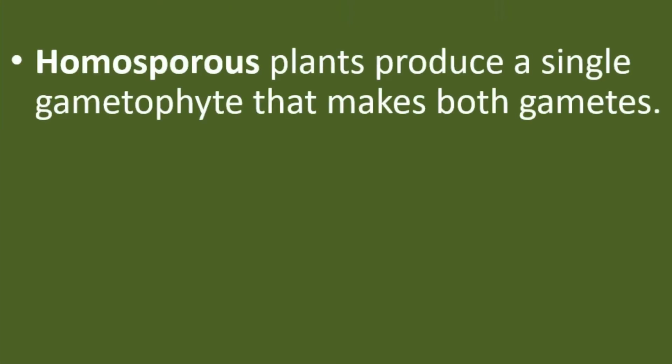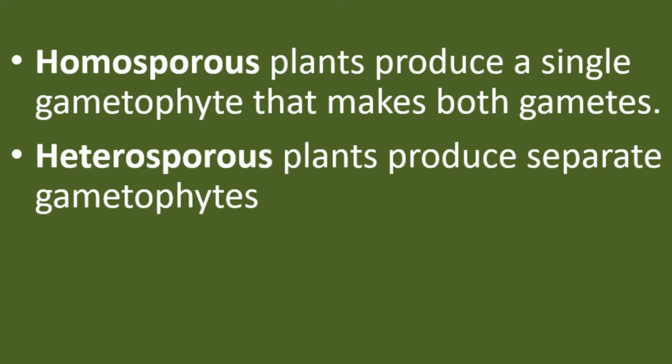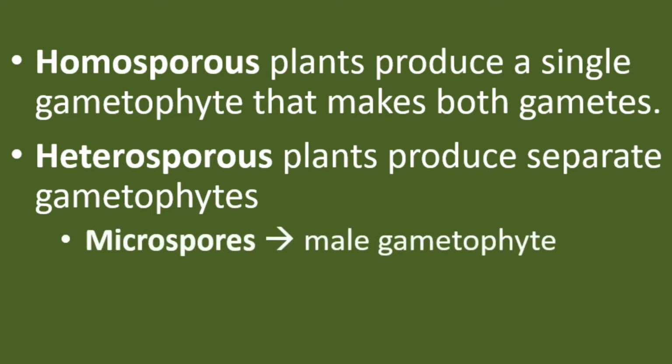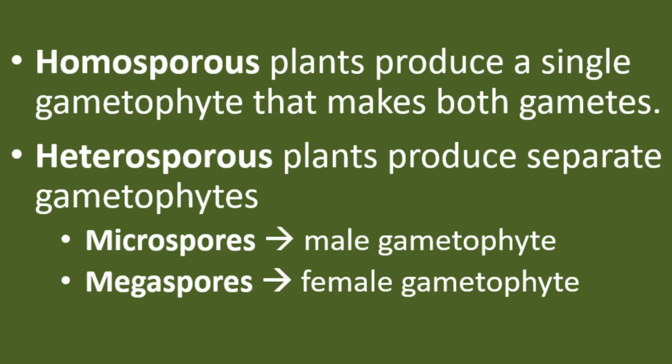Homosporous plants produce a single gametophyte that makes both gametes. This is common in non-vascular plants. Heterosporous plants produce two types of gametophytes, and this is more common in the seedless vascular plants. Microspores, which are smaller, produce male gametophytes, and megaspores, which are much larger, produce female gametophytes. And they're called such because sperm cells are much smaller in size than egg cells, hence the mega prefixes.